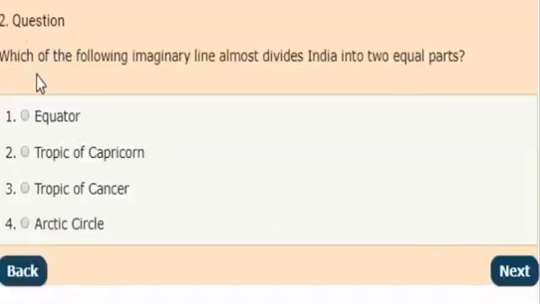Next question: which of the following imaginary lines almost divides India into two equal parts? Please comment your answer in the comment section. And the correct answer is Tropic of Cancer. It divides India into two equal parts.